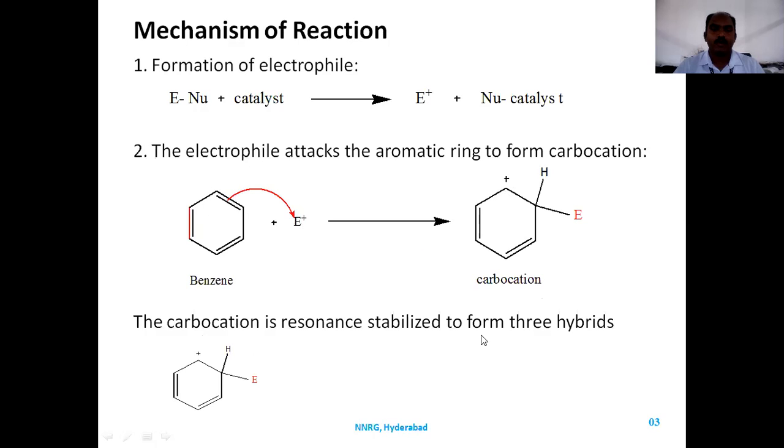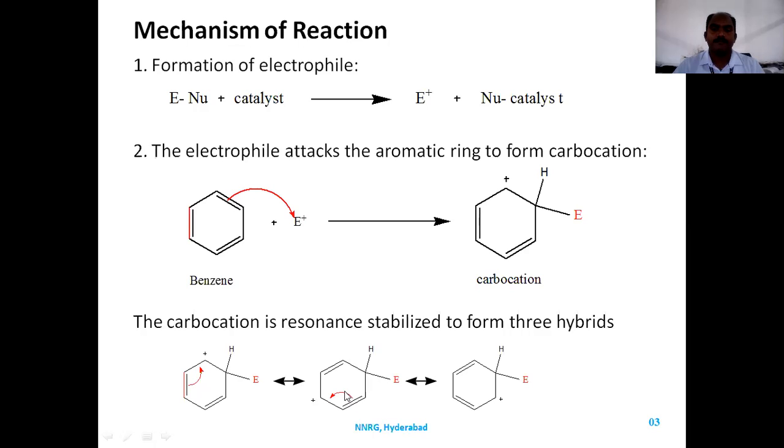So to nullify this positive charge, the pi bond shifts here to form a bond with this carbon, such that this carbon loses electrons and gets a positive charge. The shifting of the pi bond takes place from one carbon to another, so that the third, para carbon becomes positive. To nullify this positive charge, again the pi bond shifts, so that a positive charge is formed here. It means the positive charge is not idle, it is shifting from one carbon to another and rotating like this. So this resonance stabilized carbocation forms three hybrid structures like this.